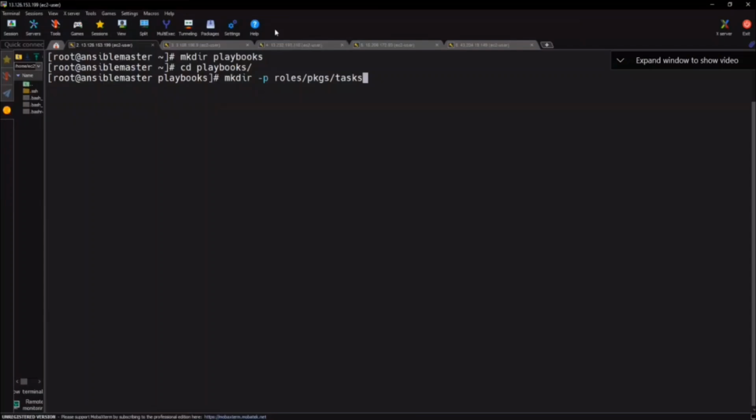What is that doing? It is creating multiple directories. What are the directories that are being created here? Roles, under roles, packages, and under that, tasks. Inside that I'll create a playbook later. What is it for? Can you tell me the package purpose?